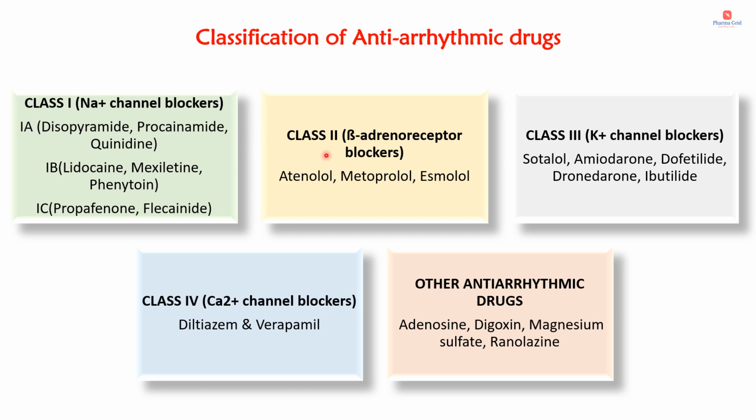Then class 2. Class 2 includes mainly beta adrenoreceptor blockers or beta blockers. Examples are atenolol, metoprolol and esmolol. Class 3. Potassium channel blockers. Examples include amiodarone, sotalol, dofetilide, dronedarone and ibutilide. Then class 4. Calcium channel blockers such as diltiazem and verapamil. Other antiarrhythmic drugs include adenosine, digoxin, magnesium sulfate and ranolazine.